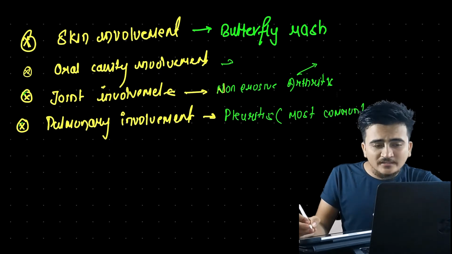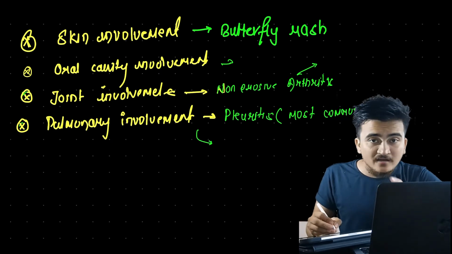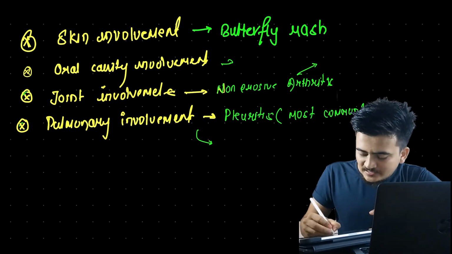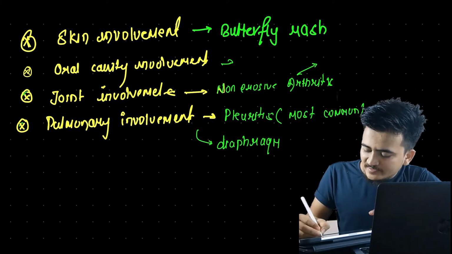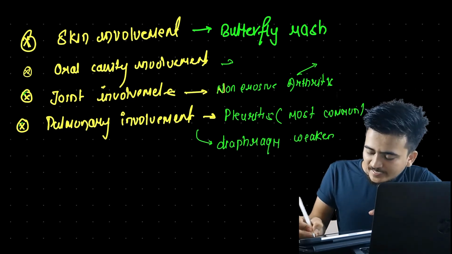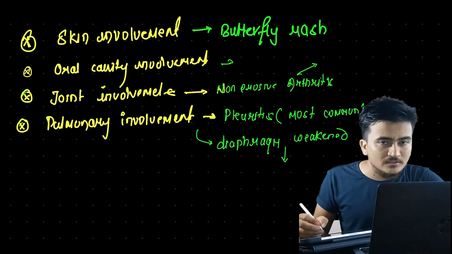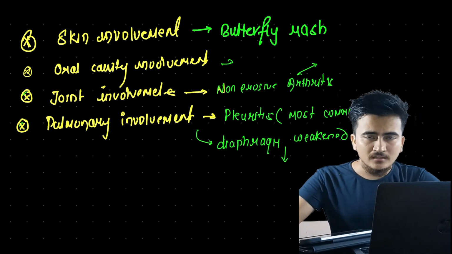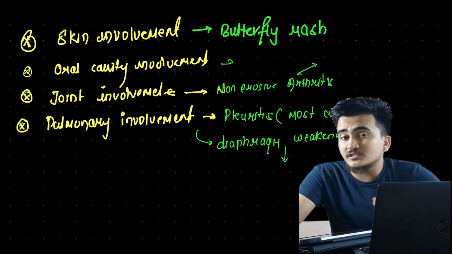Another thing that we find is there will be weakening of diaphragm. That means diaphragm will be weakened, it will get weak. Now as we know, this diaphragm is the most important muscle for inspiration. As it gets weakened, will the lungs be able to perform inspiration so well? Obviously not.